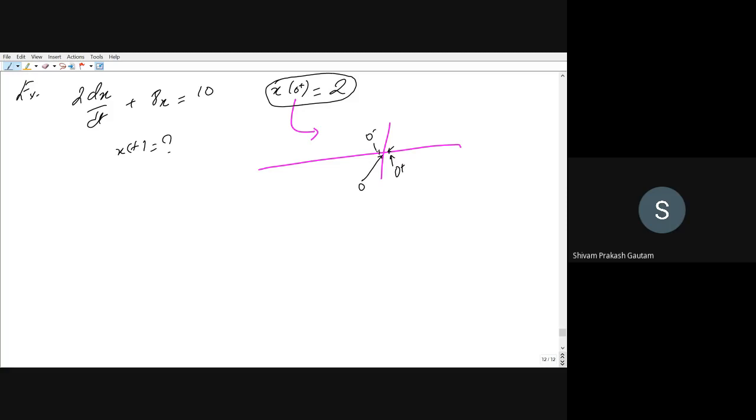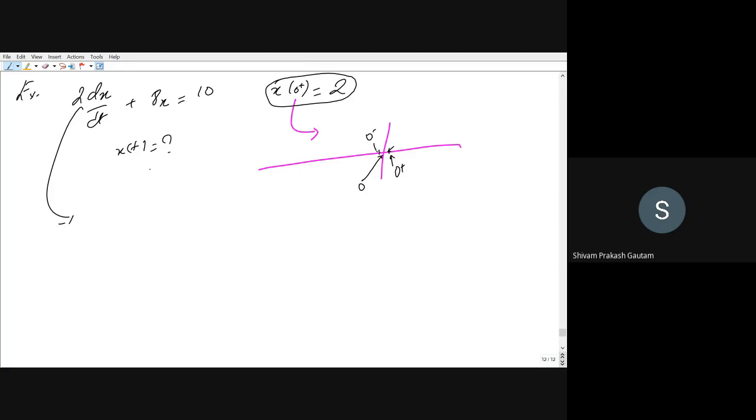Is the same noise coming again? If that is the problem, then I will change my mic. Yes, sir. No, whether the problem is there or not. Sir, it is coming, but it's not that problematic. We can manage it. Okay. If it continues and does not settle down, then let me know. I will use some other earphone and then we can check, or else I will remove both the earphones and speak from the laptop mic only. Okay, just let me know. Okay, sir.